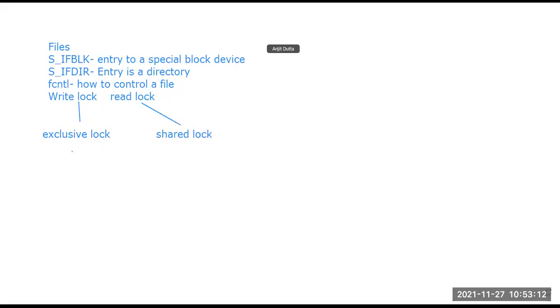And this fcntl system call is actually helping us to impose these, by which we can set a read or write lock for an entire file or for a particular segment of a file. So we can mark a particular segment of a file, saying this part cannot be modified. So this segment cannot be modified from this entire file. All of this, managing the read and write locks of a particular file, is managed by this fcntl function.